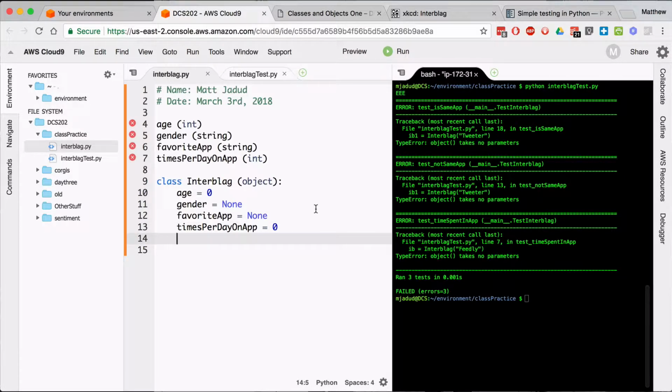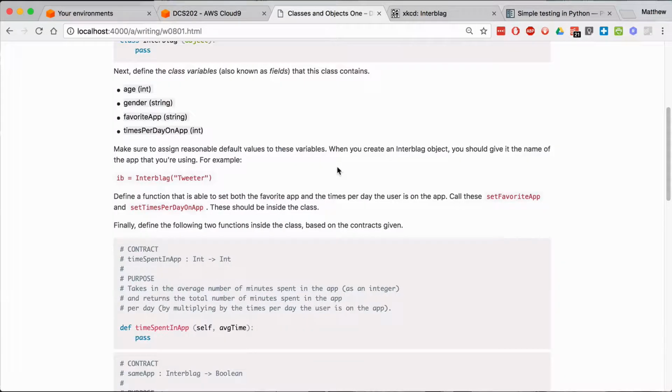So, I've got my variables, and if I want to, I can pretty them up a little bit, line everything up neatly. There we go. Now, what do I have to do next? Make sure to assign default value.